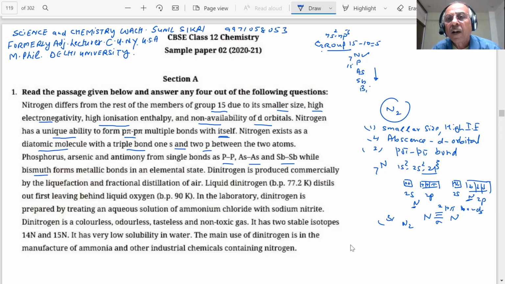It increases. Yet this is a non-metal, and as you go down, bismuth becomes a metal. And in between there will be metalloids, student. So metallic character increases, student. Am I right? Okay, very good, very good.